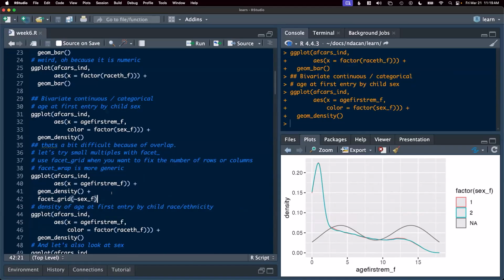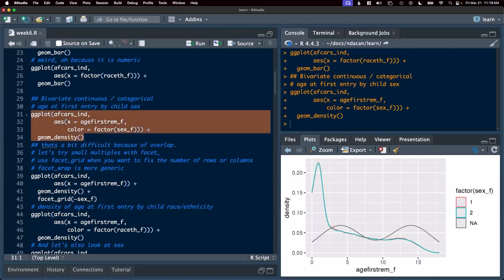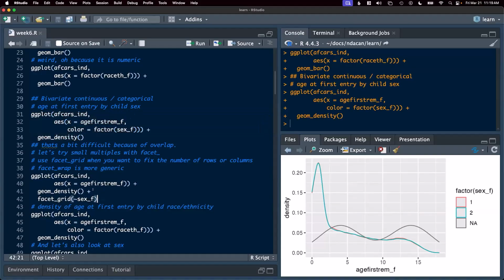But let's take a look at this a little differently. We have some trouble here teasing out the difference between the salmon line and the blue line, the pink and the blue line. They really do overlap quite a lot, and so we can't really see them separately. If I'd like to draw multiple lines, but I don't necessarily want them all within the same pane of the plot, I can use this additional function called facet grid, and then I can tell R to facet the plot by sex.